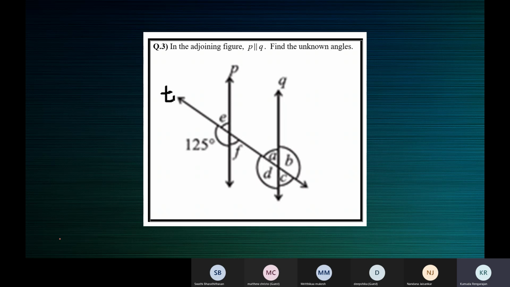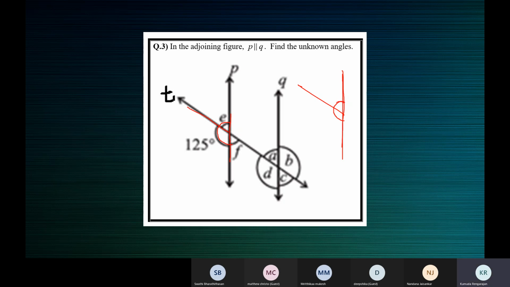One minute. So E plus 125. This is a straight line, and you can see a ray on it. So the sum of these two angles will be 180, linear pair. They stand on the straight line. There's a straight line, there's a ray. This is a straight angle. The measure is 180.